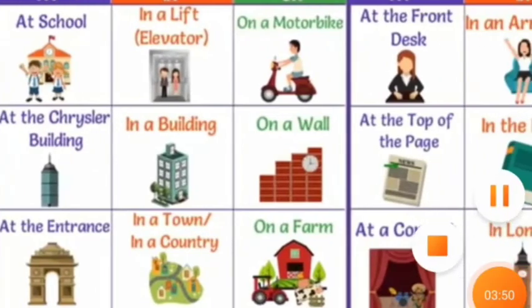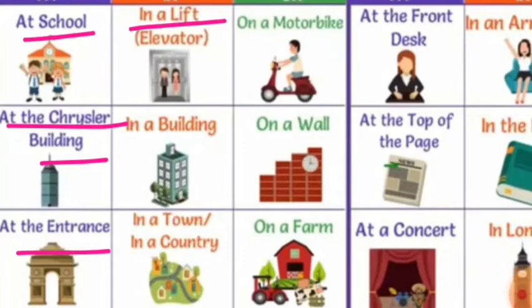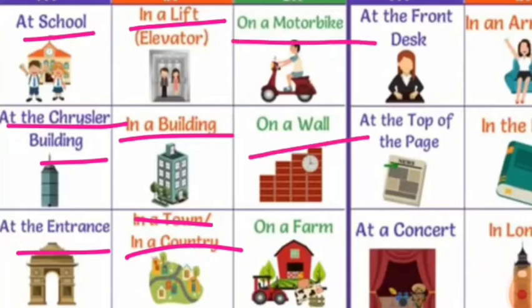How we are using at for the buildings, right? Like a particular building, a very specific one, like at school, at the Chrysler building, at the entrance. But in a lift, in a building can mean any building, not a specific thing. In a town or in a country. Similarly, on a motorbike, on a wall, on a farm.